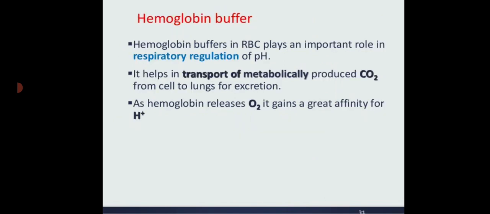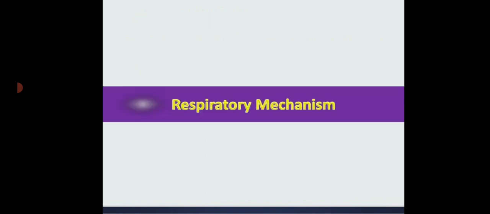Hemoglobin buffer. The hemoglobin buffers in RBC play an important role in the respiratory regulation of pH. It helps in transporting the metabolically produced carbon dioxide from cell to the lungs for excretion. As hemoglobin releases oxygen, it gains a greater affinity for hydrogen ions.